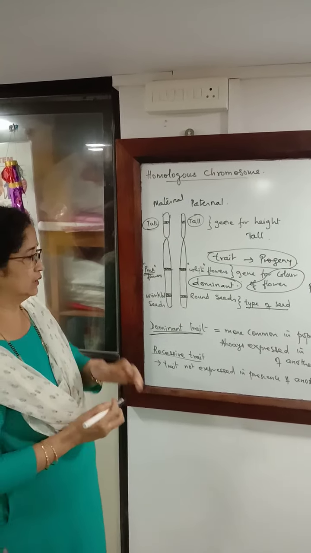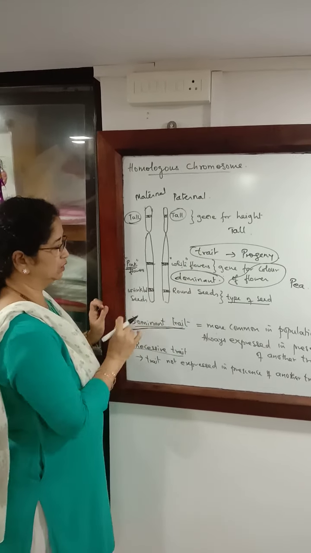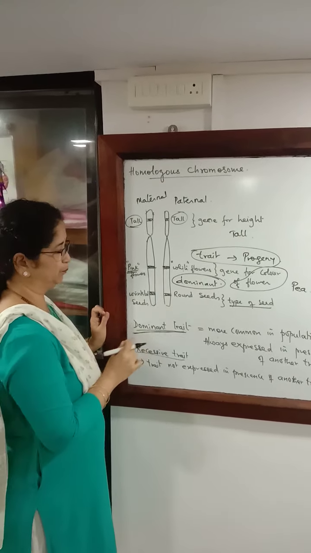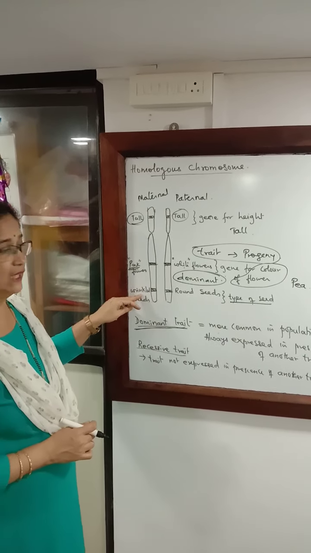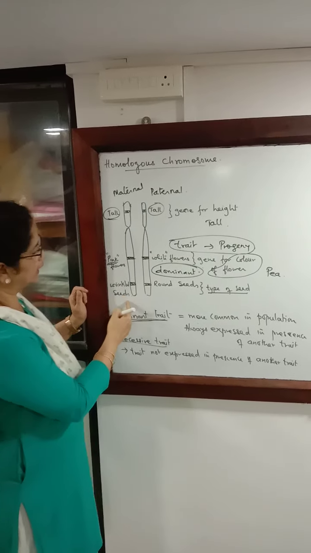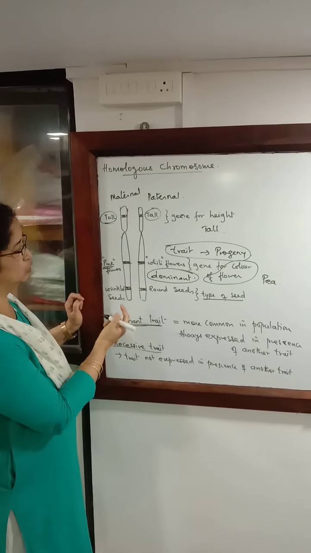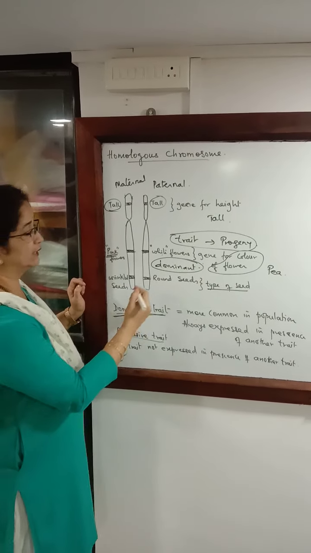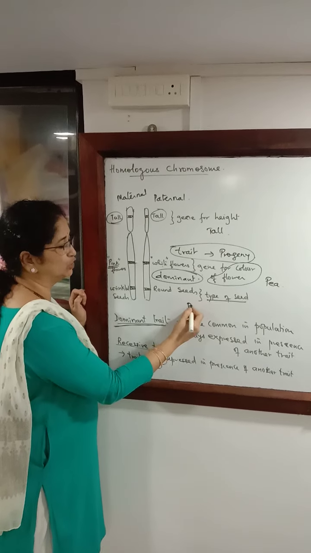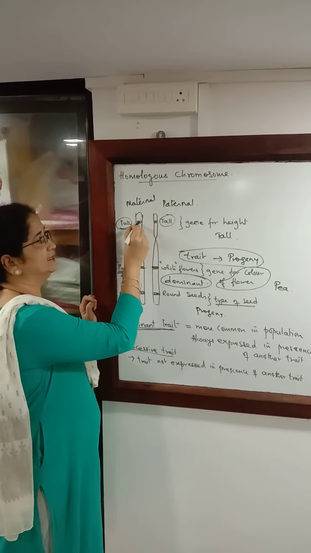In pea plants, we have two types of seeds. Either they are round, with a smooth coating, or the coating could be rough. That is what we call wrinkled seeds. So you will again notice that the information on this homologous chromosome for the type of seed is different. So the type of seed that is seen in the progeny will depend on which is dominant, unlike in this case